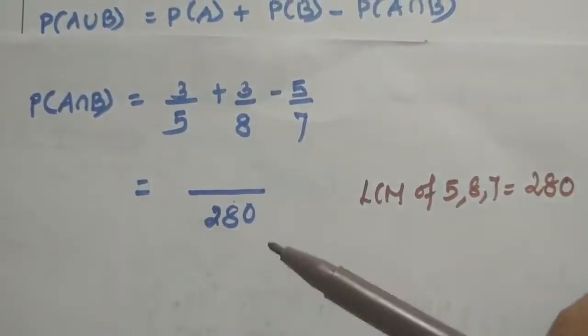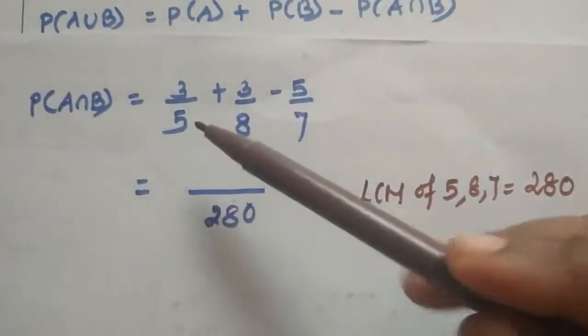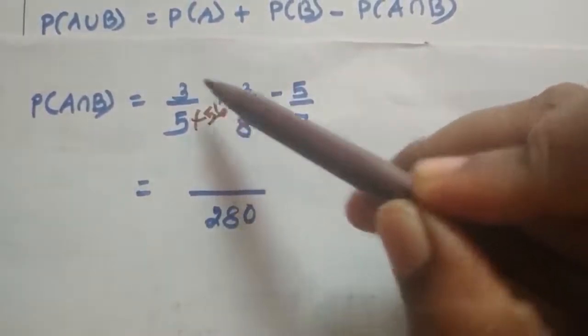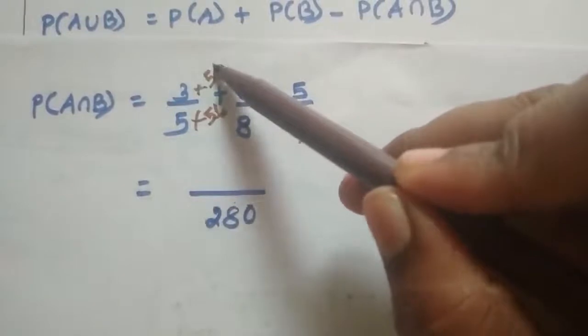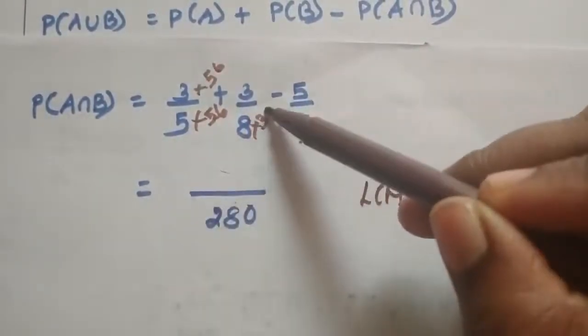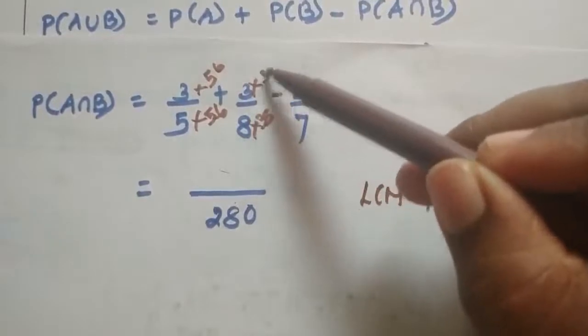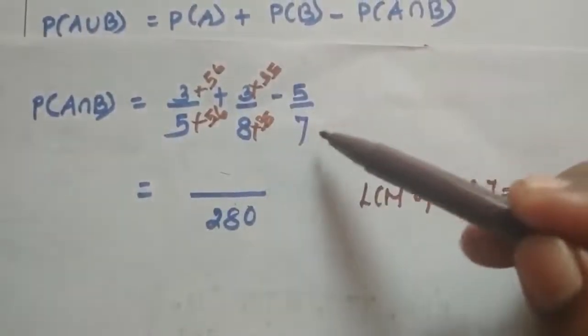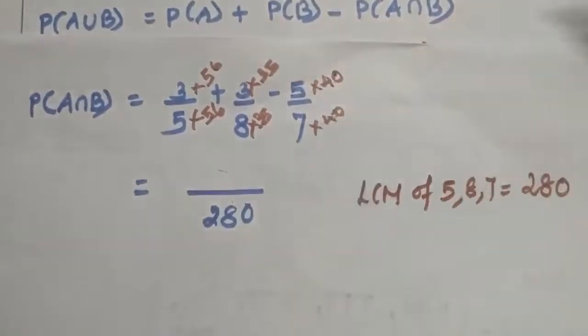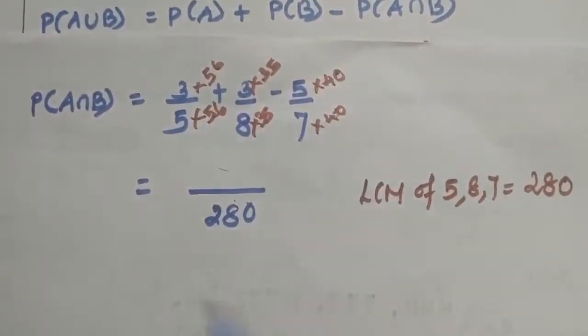So in order to get the denominator as 280, here we should multiply both the numerator and denominator by 56. So here we should multiply by 5 sevens are 35 and here 5 eights are 40. Multiply the numerator and denominator by 40. So multiply and say the answer first.